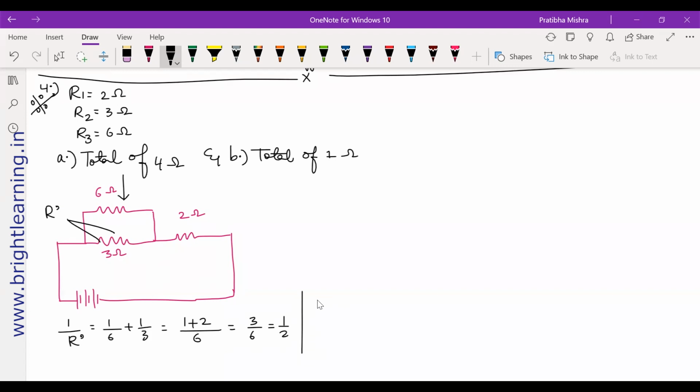So 1 by R dash is 1 by 2, so R dash is nothing but 2 ohms. 2 ohms plus 2 ohms. So are you getting 4 ohm? So your answer is correct. Yes, the way you have arranged is correct.